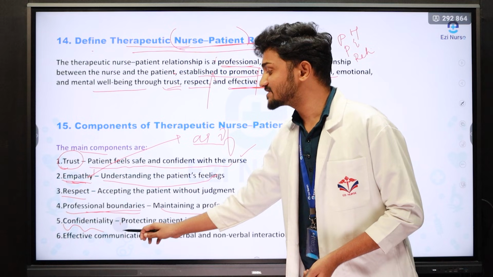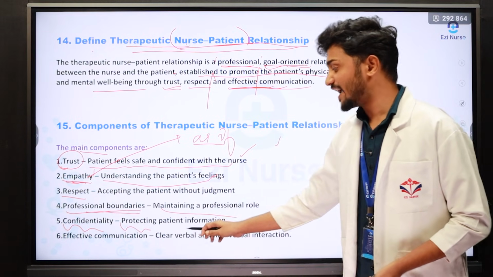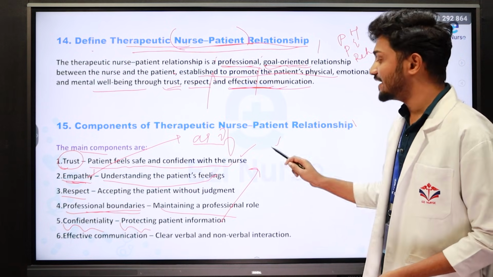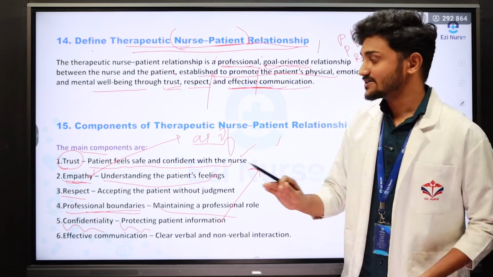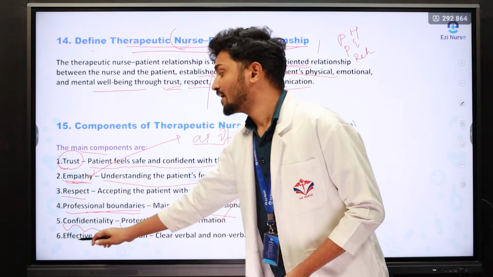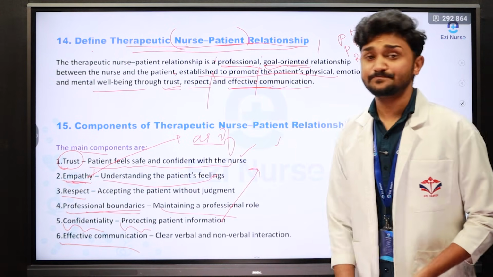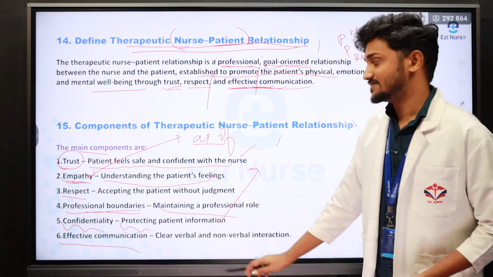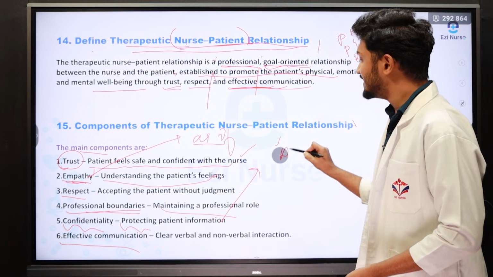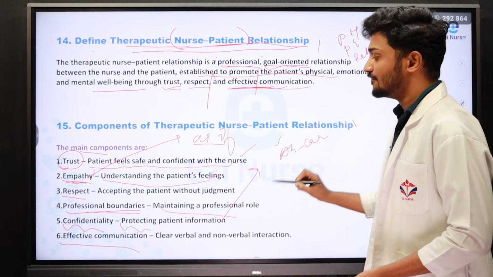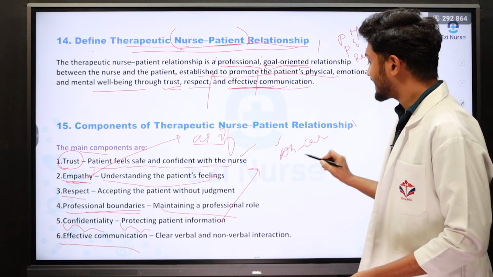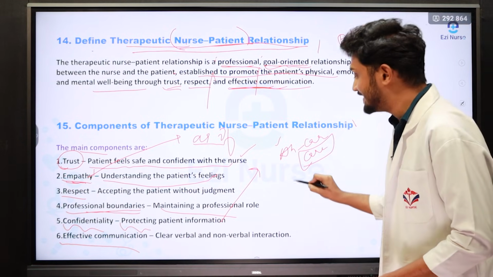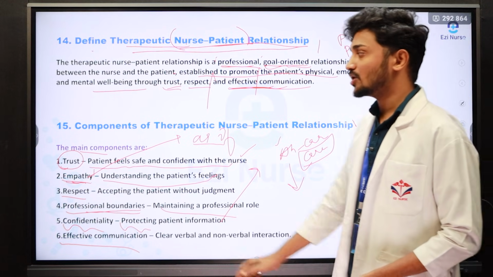This and all comes under patient rights, protecting the patient information, the baseline data, surgical data, medical data, all the data should be kept secret. That is called as maintaining confidentiality. The last one is called as effective communication. If we are not maintaining the effective communication, that will lead to crisis, that will lead to abnormality in the care. So if we are not maintaining the proper communication, the care is not maintained. Then discharge will be delayed.